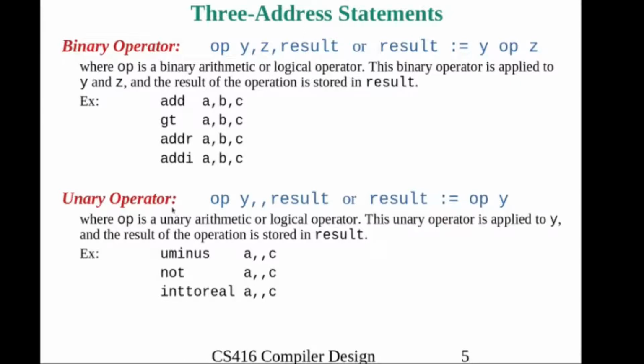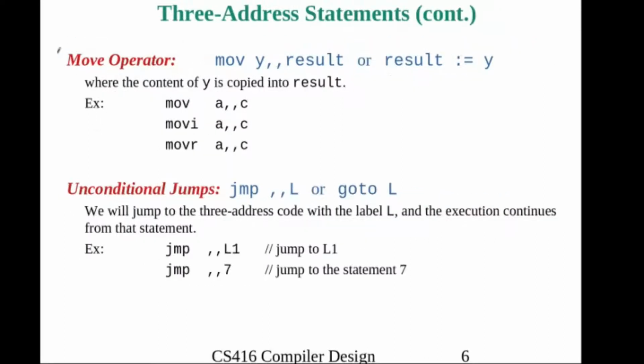Okay, then another, the unary operator. Here we need only one operand, the operator is op, and y is the one operand and there is no second operand, that's why we will write comma, and the result will be stored: result = op y. Unary minus a comma comma c. Then move operator, move y result, it's an assignment operator, where we move the content of y into result. Move a comma comma c, result = y is an assignment operator.